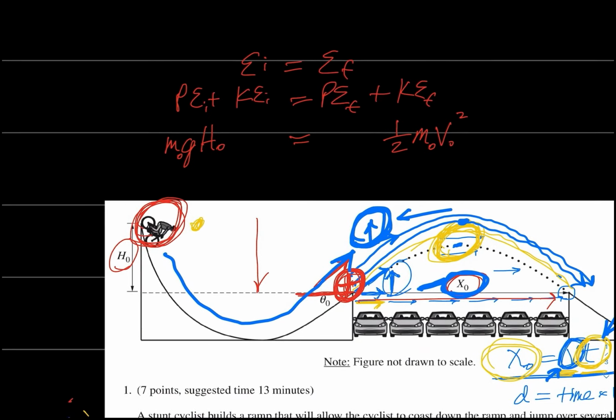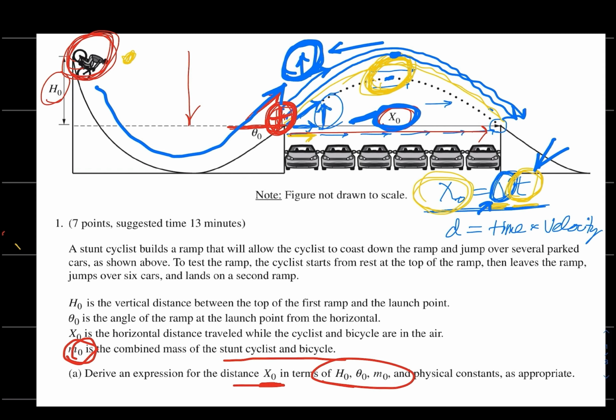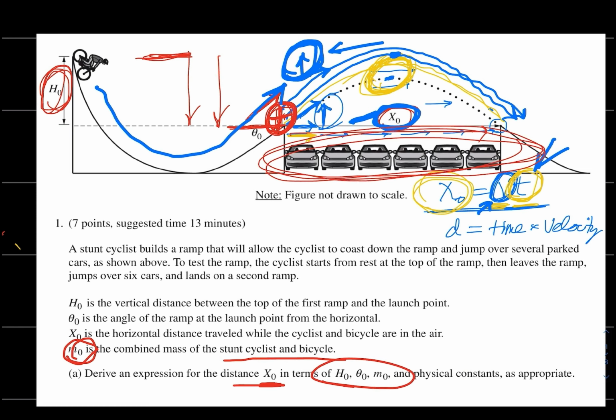Okay, let's go back up here. So what they're saying is, if we double the height at which he starts, we're doubling the height from where he starts down to the launch point, what's going to happen to the horizontal distance that he travels?